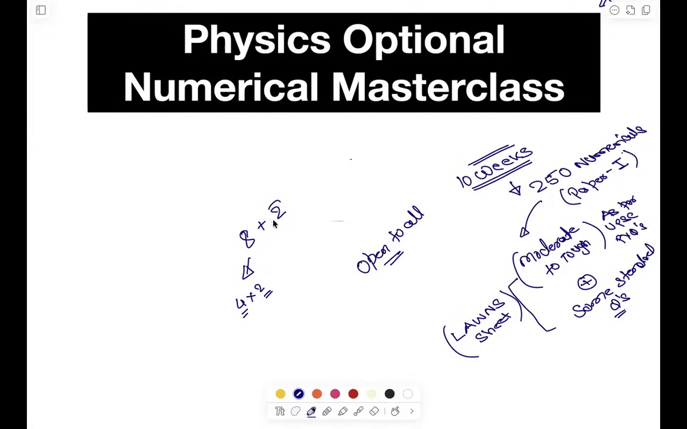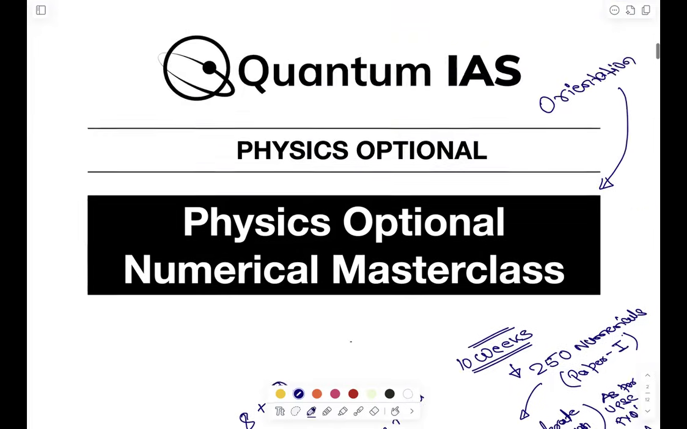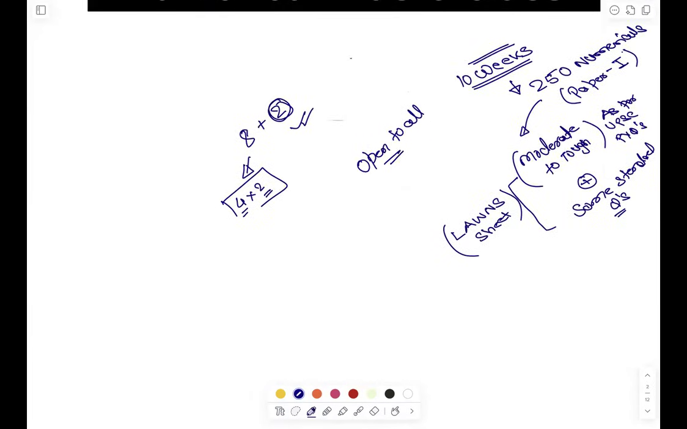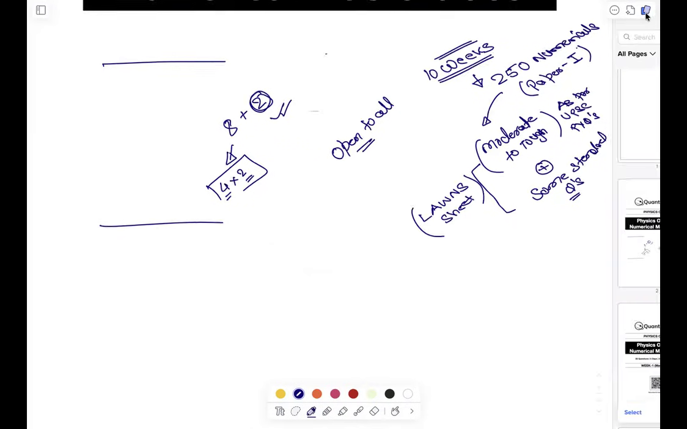Okay, now the remaining 2 weeks, I will mix all the 4 modules and then we will solve numericals. So this is the basic outline of this program. This will be open to all, free to all of you, but I want maximum participation from you. Okay, now before going ahead, what will be the flow of this orientation, I want to share a few things with you.